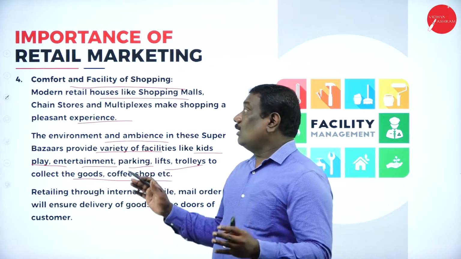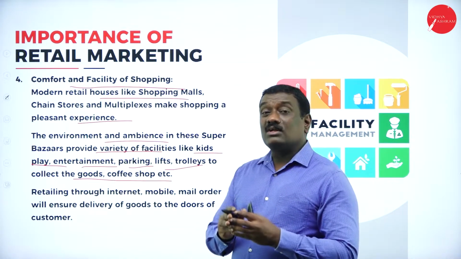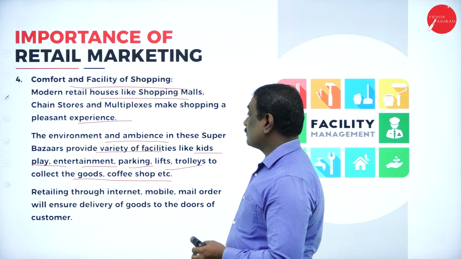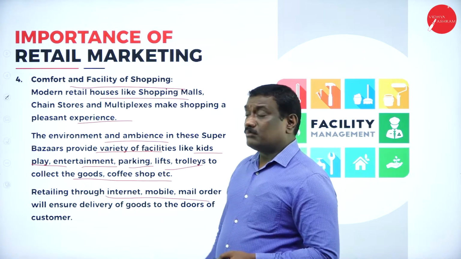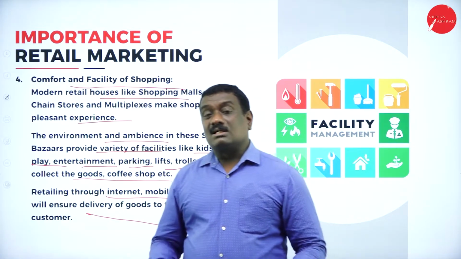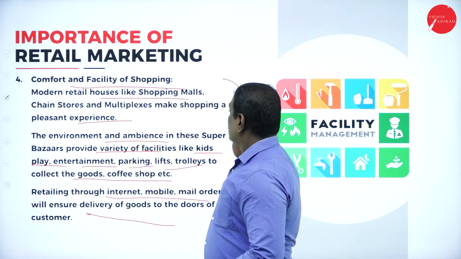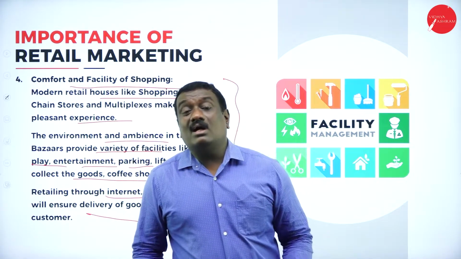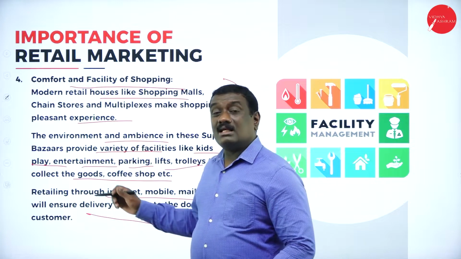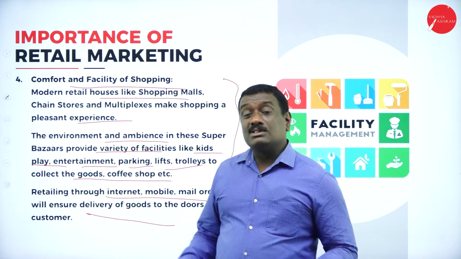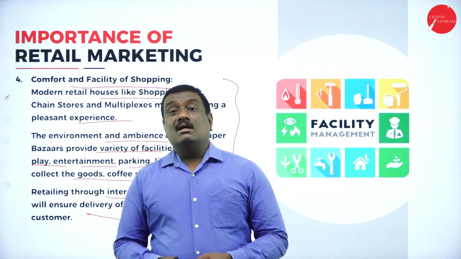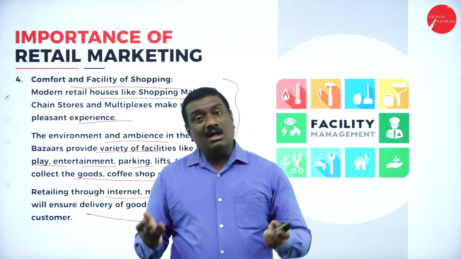So all these are the various comforts and benefits, or we say the facilities, provided at the time of shopping by the retailers to the consumers. Then retailing through internet, mobile as well as mail order will also ensure the delivery of goods to the doors of the customers. This is where we go physically and do the retail shopping. But in the other case, retailing is also done through internet and mobiles, sitting at home, where you choose the products, select them and order them, and within a few days your goods will be delivered to your doorsteps.